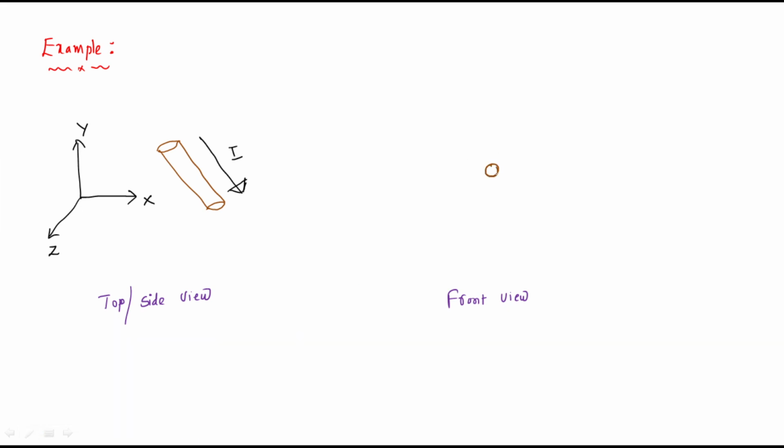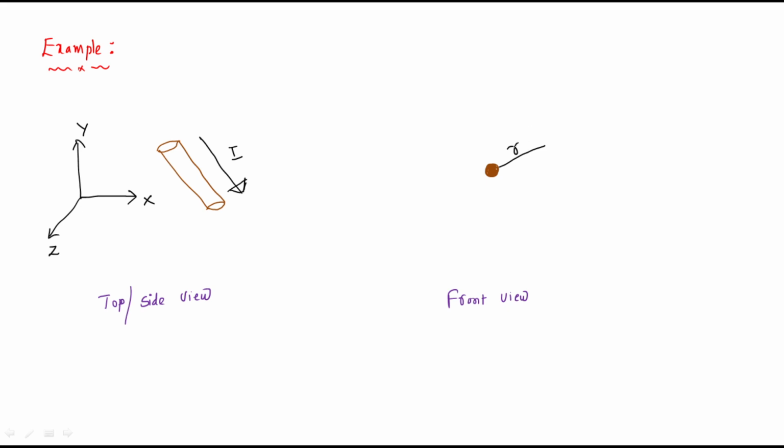So this is the front view of the conductor, which is present at the center. We need to find the magnetic field intensity at a distance r. Let us say this is the distance r, right?